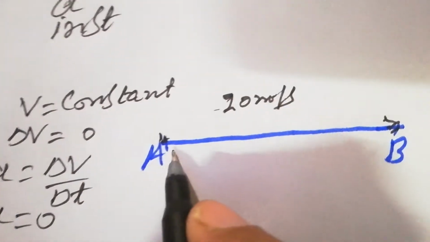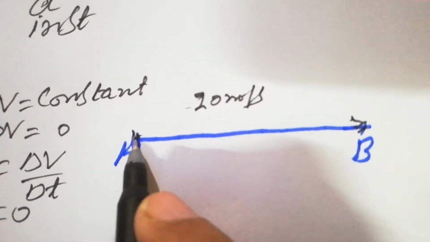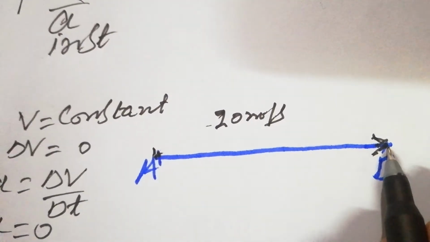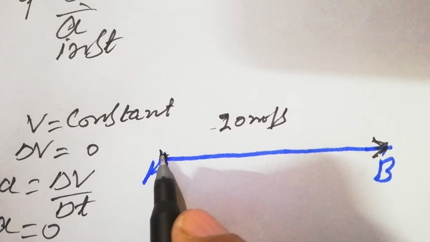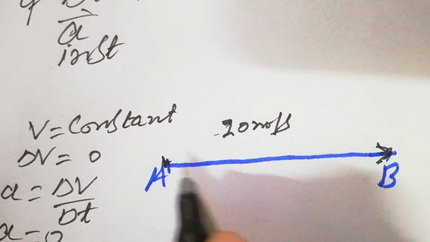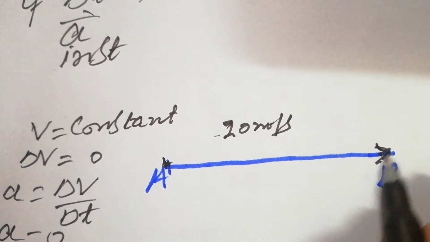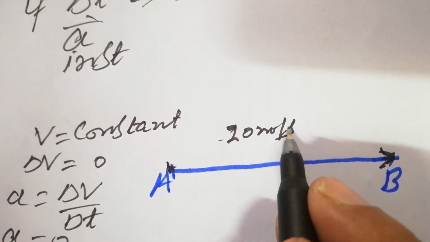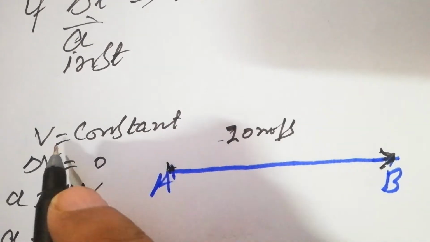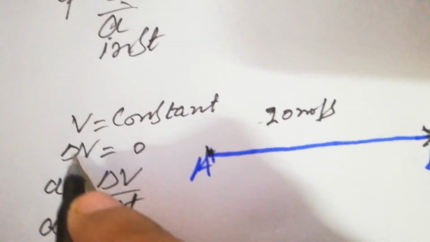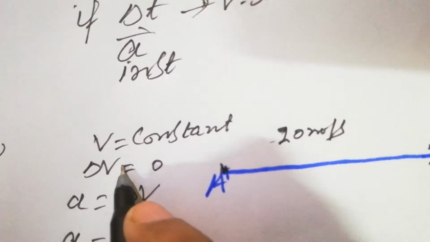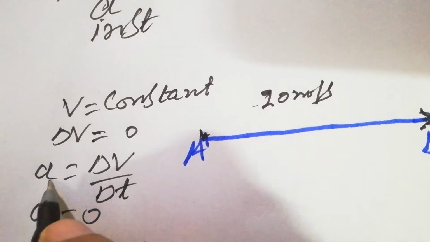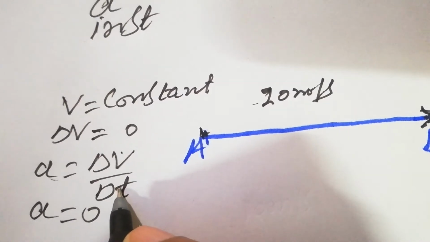Look at this again. We have two points, point A and point B. Let's suppose the car is moving from A to B. At point A, its velocity is 20 meter per second, and then it goes to point B and its velocity remains the same, 20 meter per second. So v is constant, and if v is constant, delta v, the change in velocity, is equal to 0. We all know the acceleration is delta v over delta t.